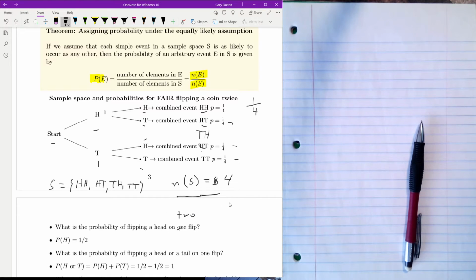So now our event space is equal to HH, right? HT and TH. The number of events in E is equal to 3.